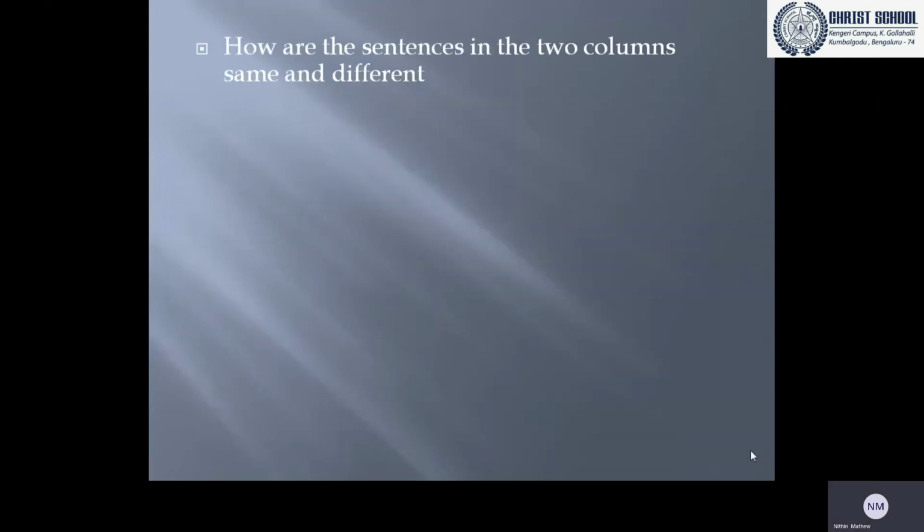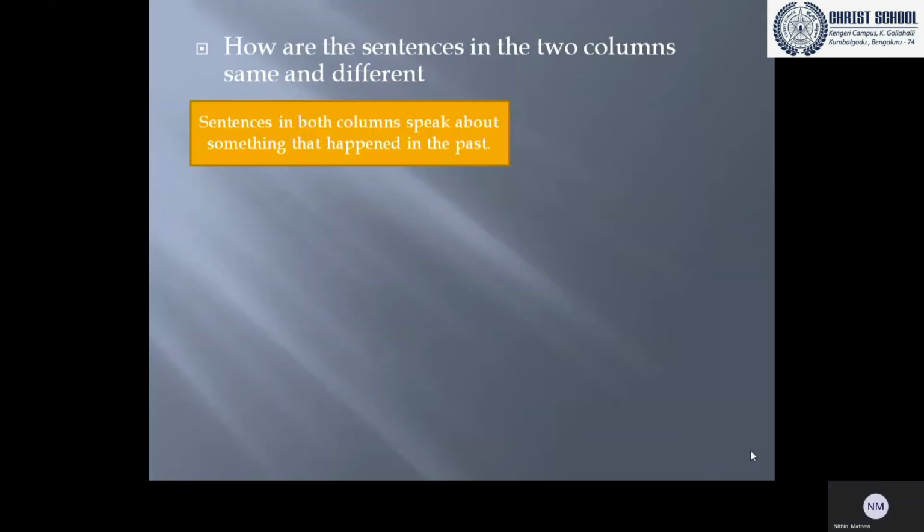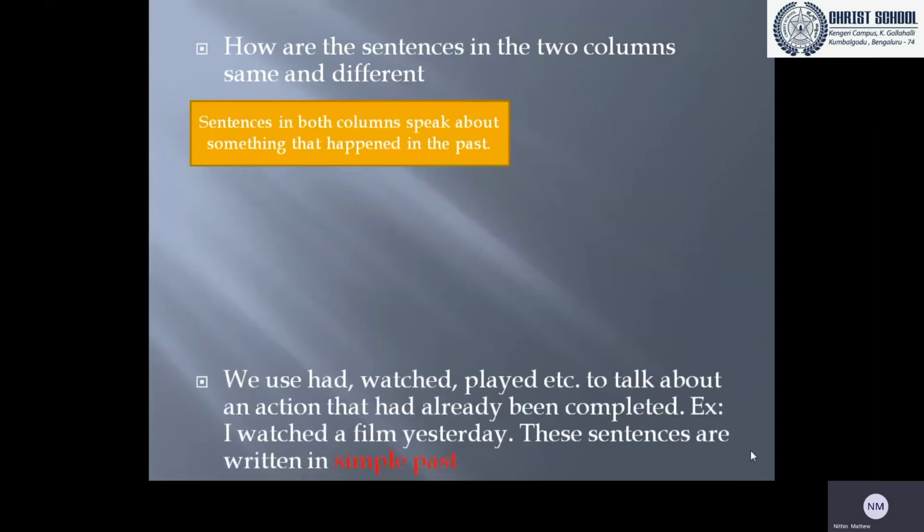Now, how are the sentences in the 2 columns the same and different? You must have noticed some similarity and some difference. Yes, sentences in both columns speak about something that happened in the past. So the similarity is that they speak about something that happened in the past. Yes, now let's see the difference.